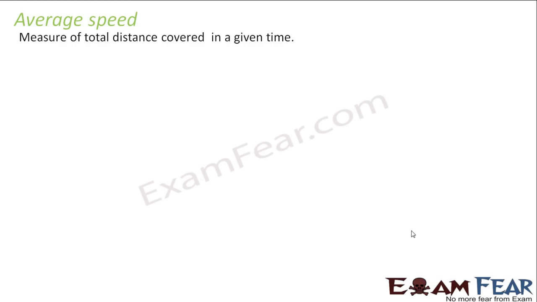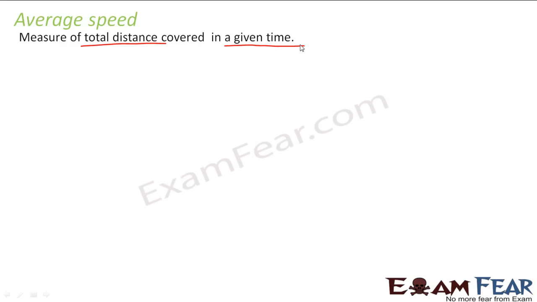Average speed is a measure of the total distance covered in a given time. So normally how did I define speed? Speed was nothing but the distance covered divided by time. Now when I say average speed, I am saying it is the total distance covered divided by time taken. Do you see much difference in the definition? There is not any significant difference as such in the definition, but you will understand the difference once I take